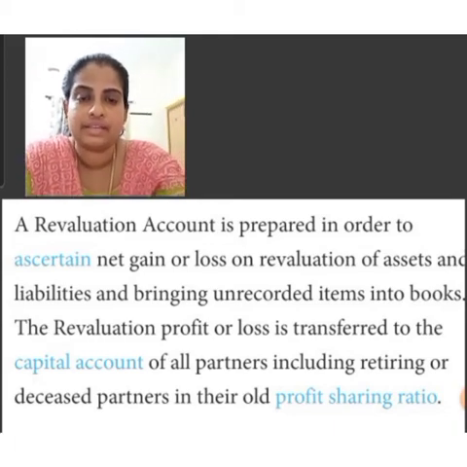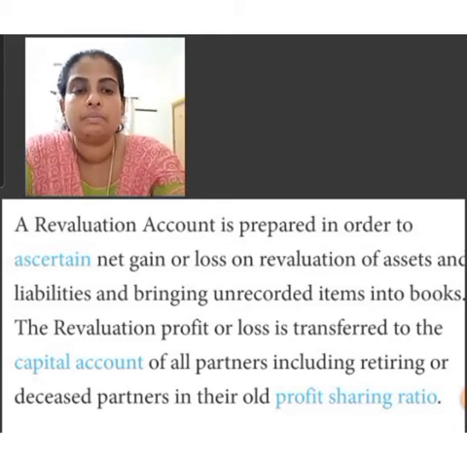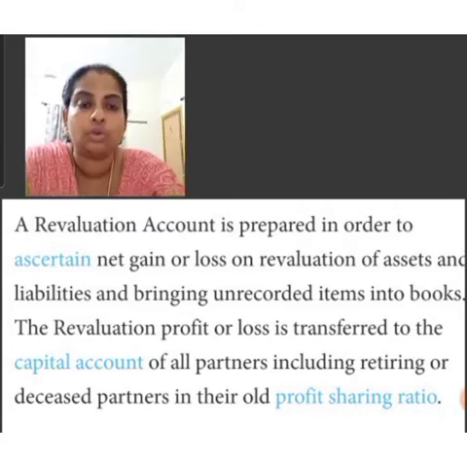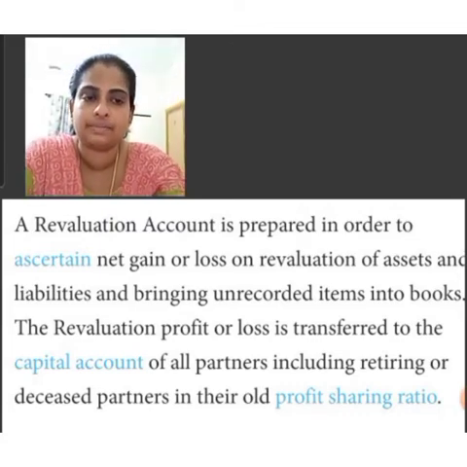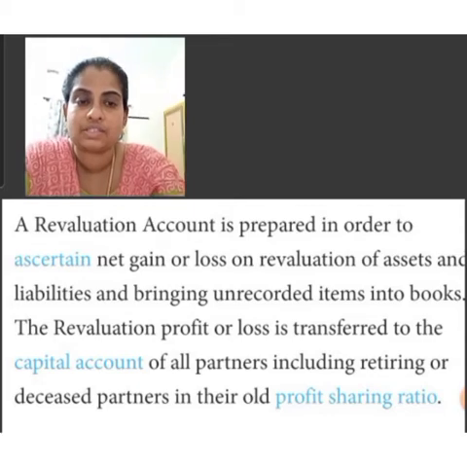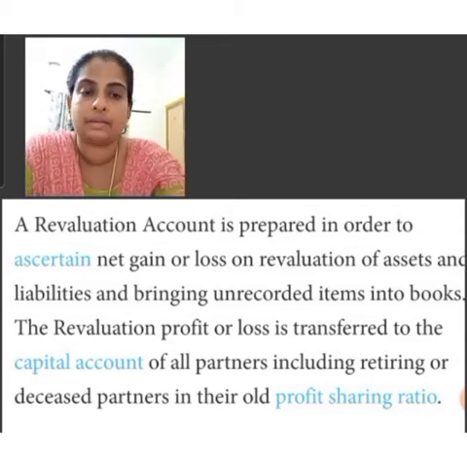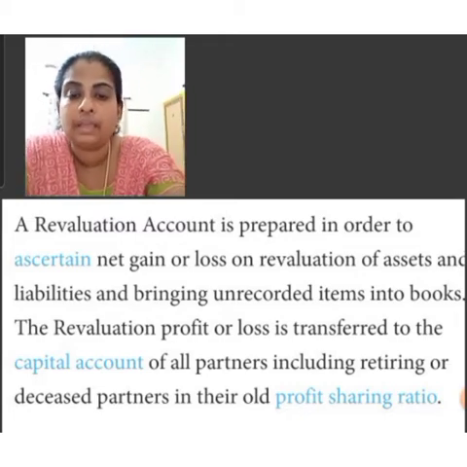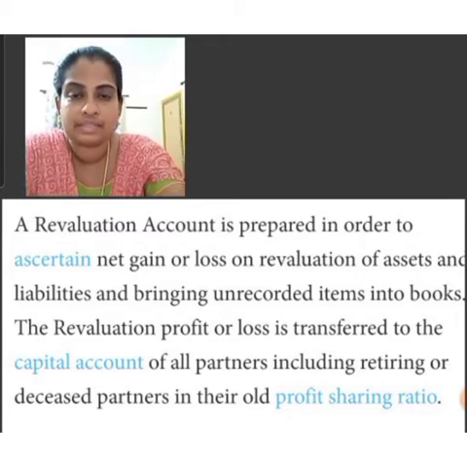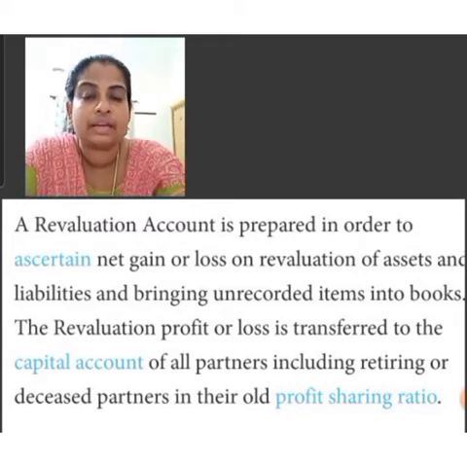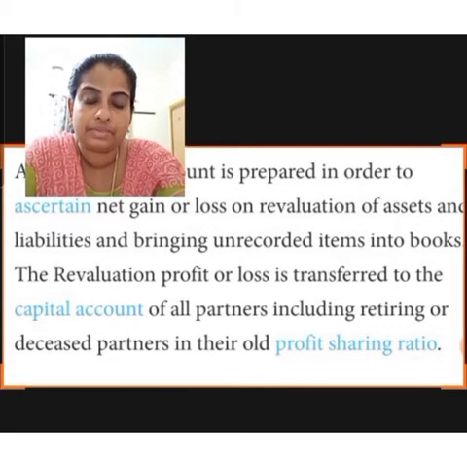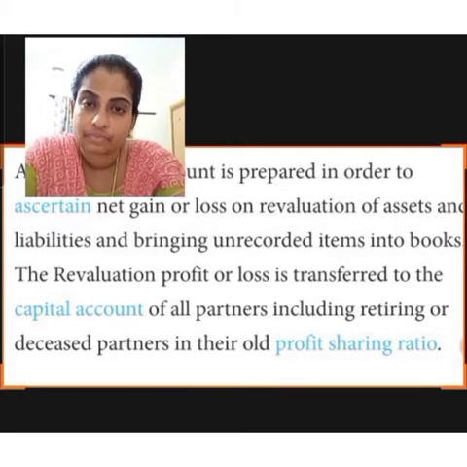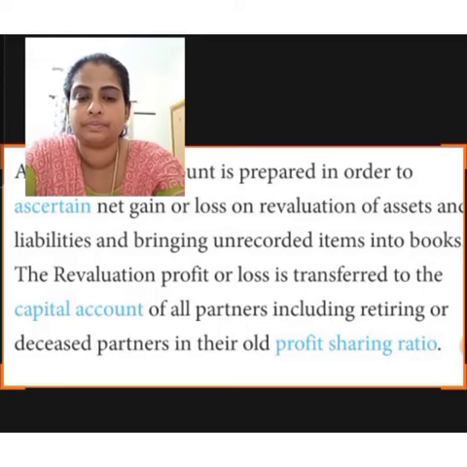And the last reason is, in order to remove misunderstanding about the value of assets and liabilities and create mutual trust among the partners, it is necessary that assets and liabilities should be revalued. These are the important reasons for revaluing assets and liabilities at the time of admission of a partner.